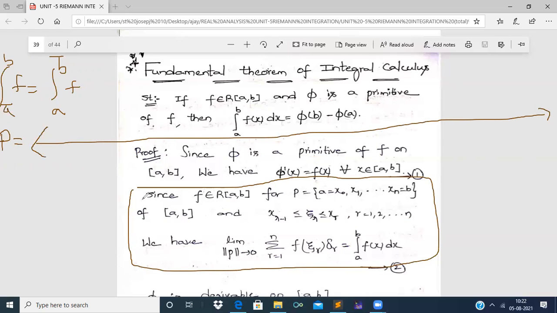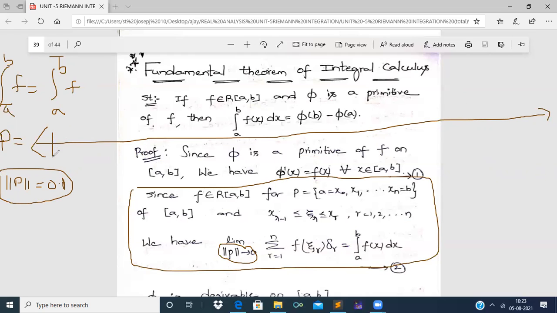If we take the norm p which is very near to 0, I decide that norm p is equal to some 0.1. That is, the maximum of the lengths of all segments in this partition p will be equal to 0.1, and the rest of the lengths of all segments will be less than this 0.1.